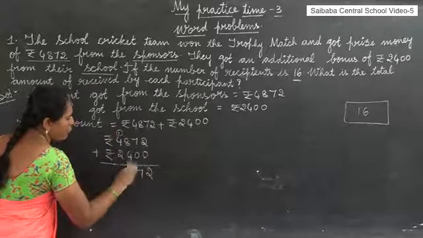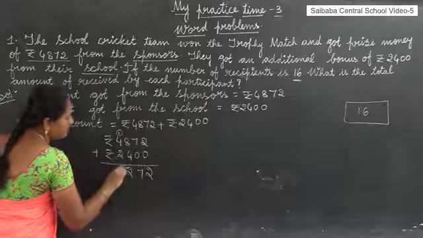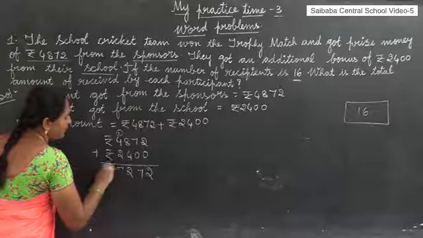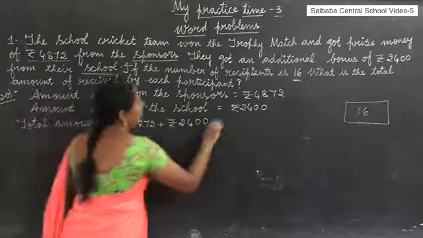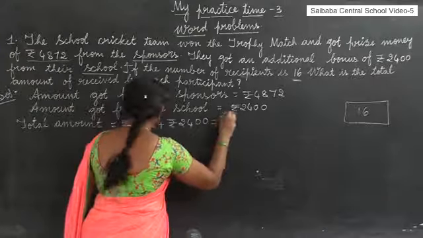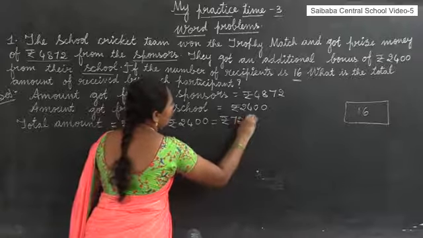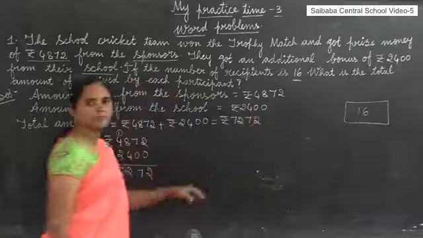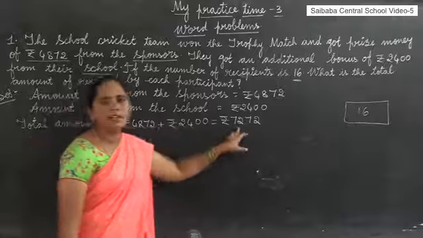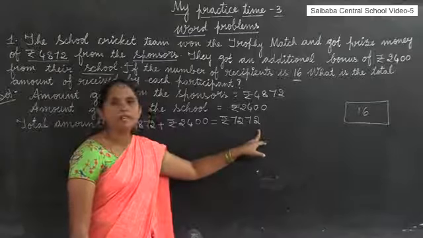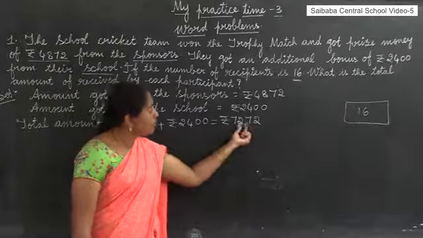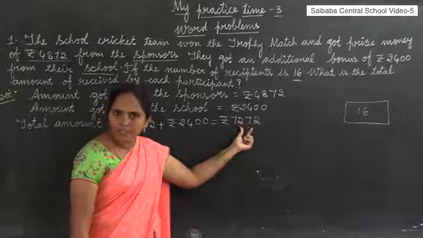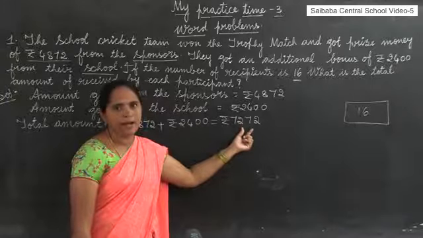2, 7, 8 plus 4, 12, 4 plus 1, 5 plus 2, 7. So what is the total amount? 7,272 rupees. This total amount has to be distributed to 16 participants.